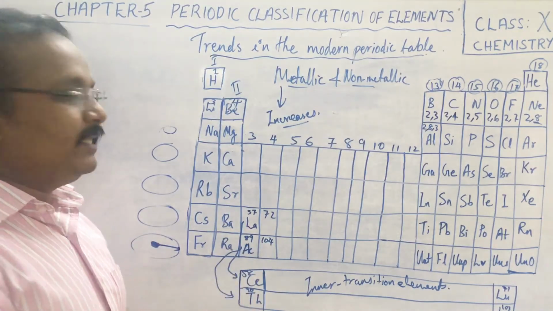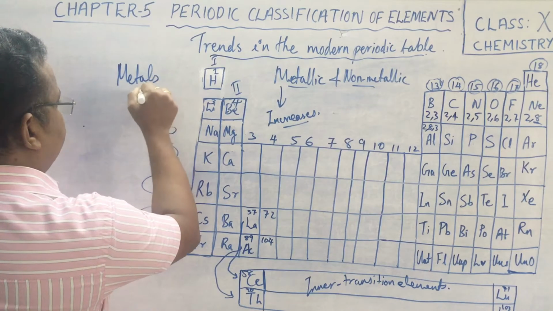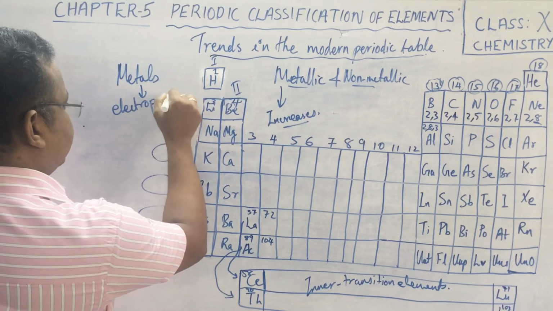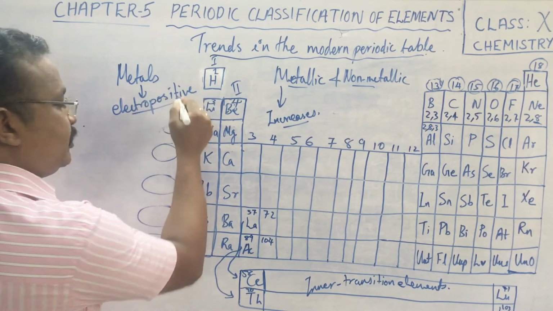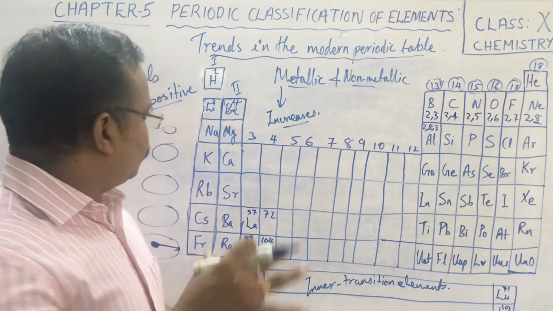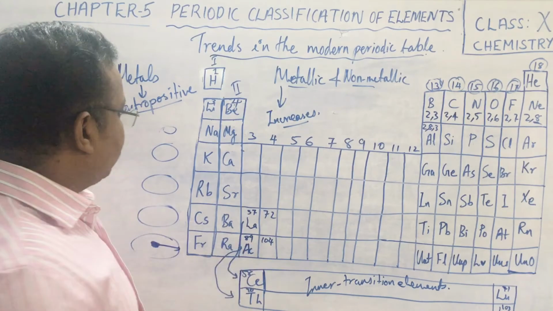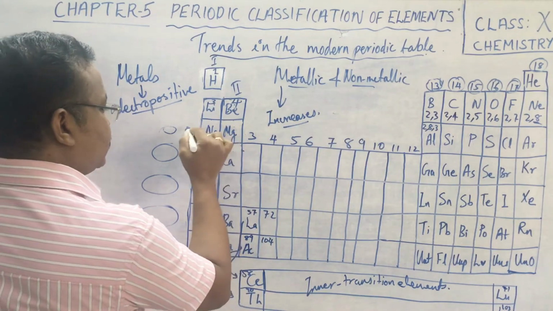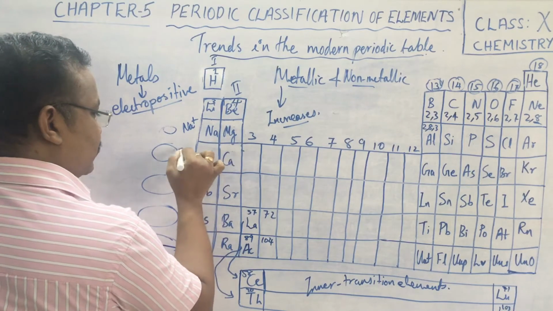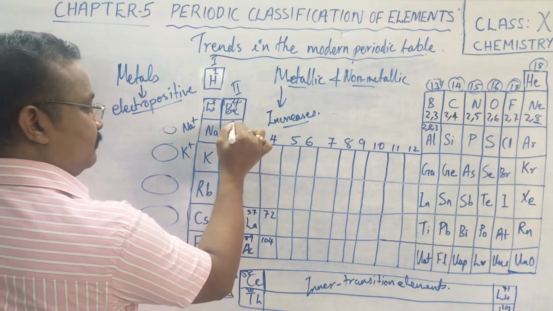As we have studied, metals are electropositive in nature. Electropositive means they tend to lose electrons very fast. In the case of lithium, sodium, potassium and the rest, sodium will lose its electron and become Na+, potassium becomes K+, calcium becomes Ca2+, Mg becomes Mg2+.